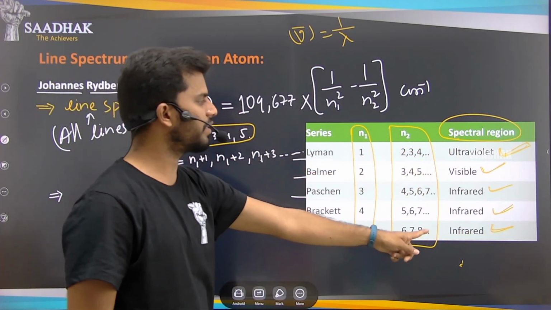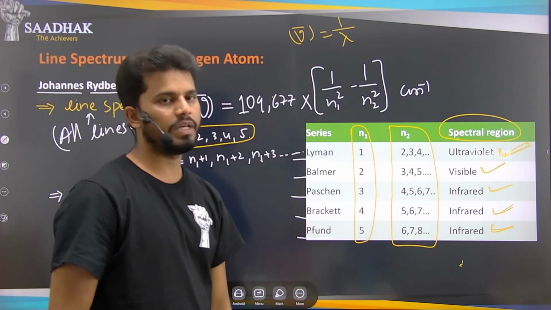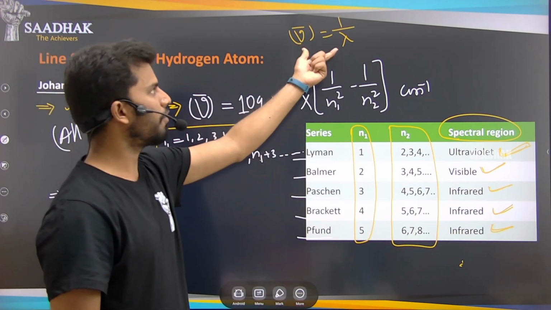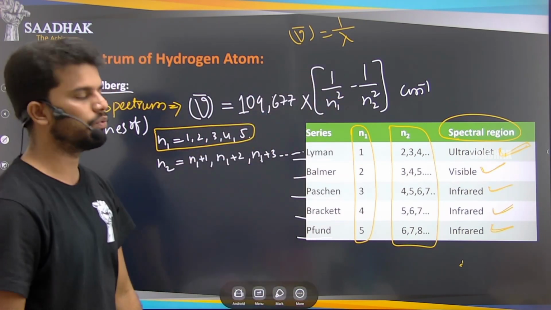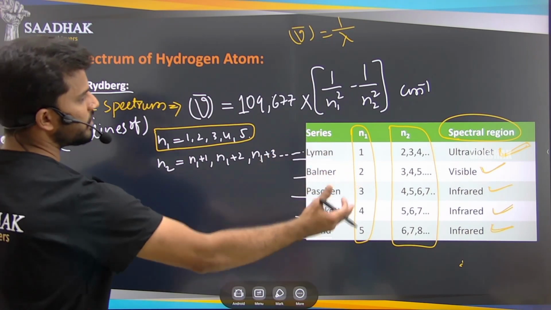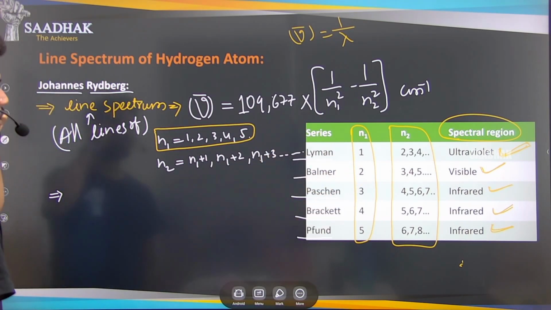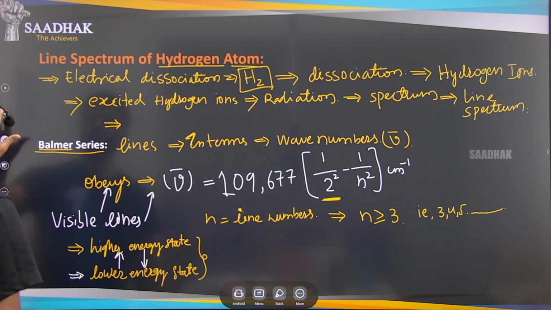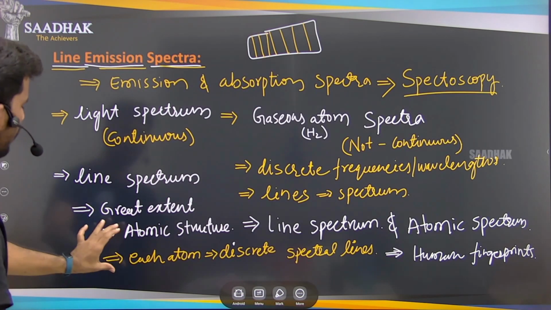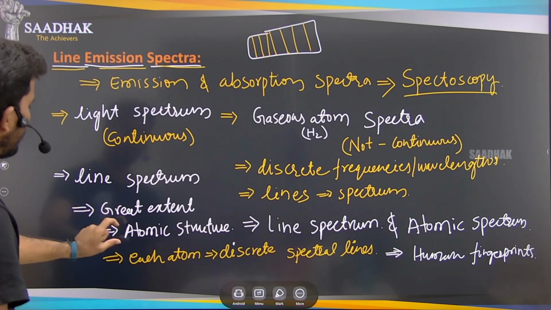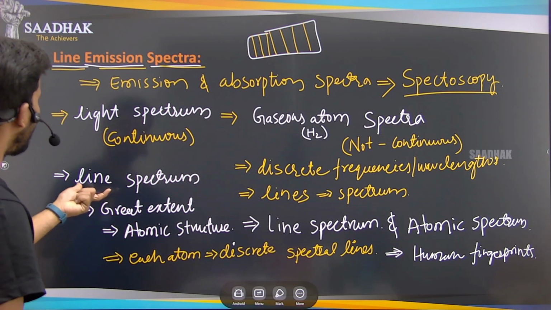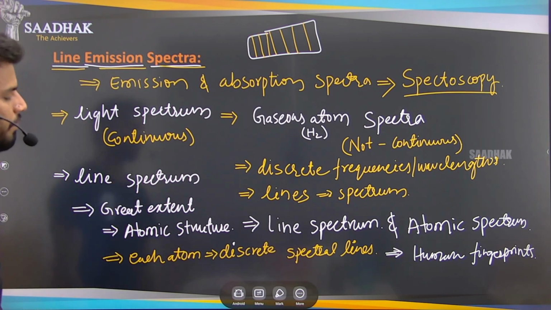But if you can remember that in the objective questions, it will be easy for you. But in subjective questions, you have to find that wavelength, and by that you have to convey which region the lines are forming, right? So this is about Johannes Rydberg's line series. And just now we have discussed how the atomic structure is explained by the dependence of this line spectrum, right?